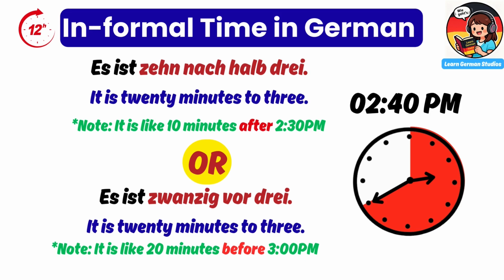It is 20 minutes to 3. Es ist 20 vor drei. It is 20 minutes to 3. Note that it is 20 minutes before 3 p.m.